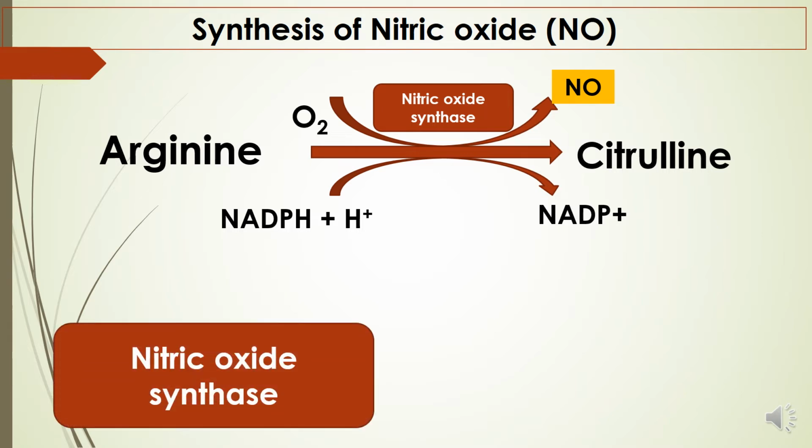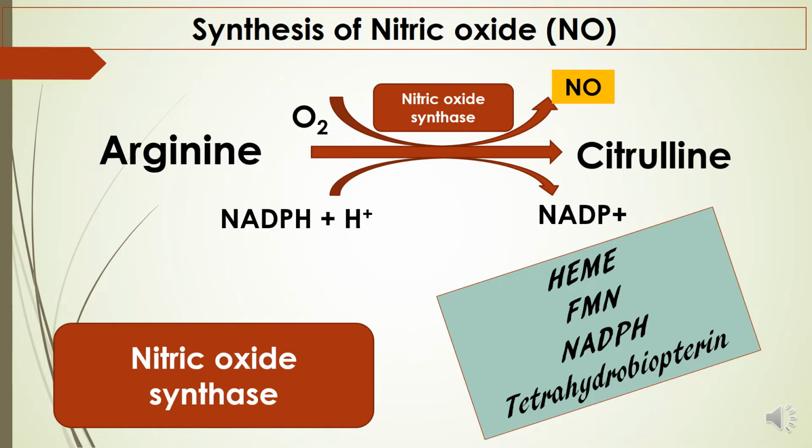Nitric oxide synthase requires very important coenzymes like FMN, heme, NADPH, and tetrahydrobiopterin. These four coenzymes are required to activate nitric oxide synthase to release nitric oxide, as well as citrulline, and NADP will be produced.